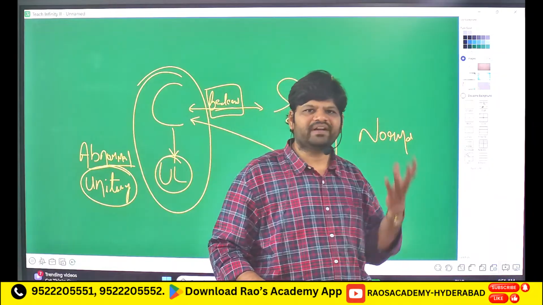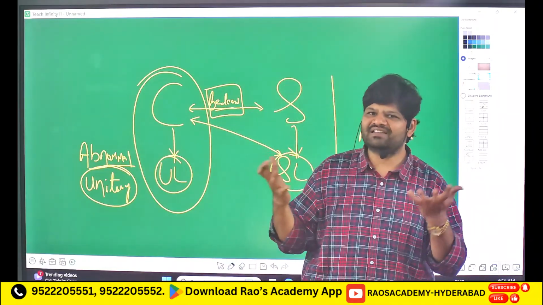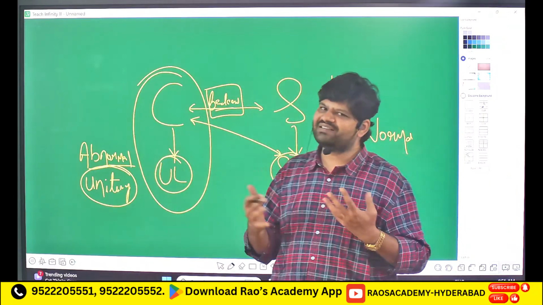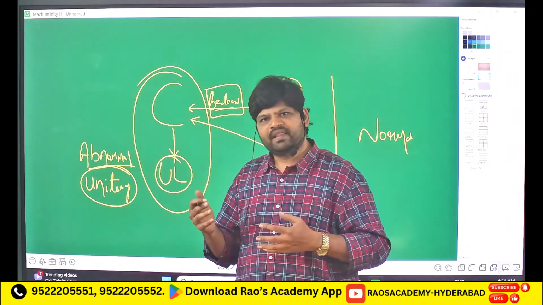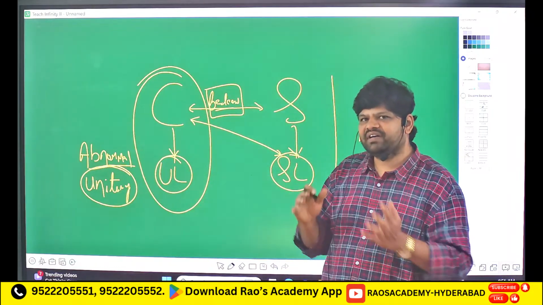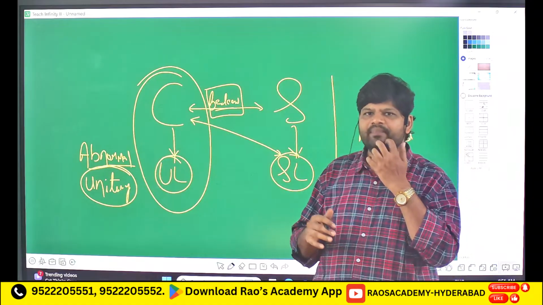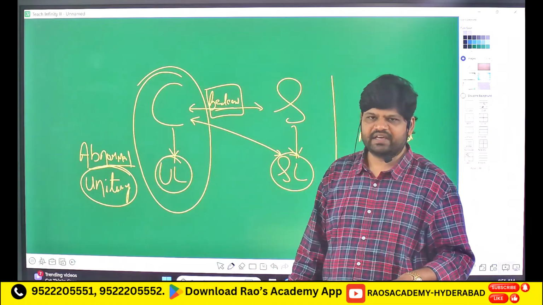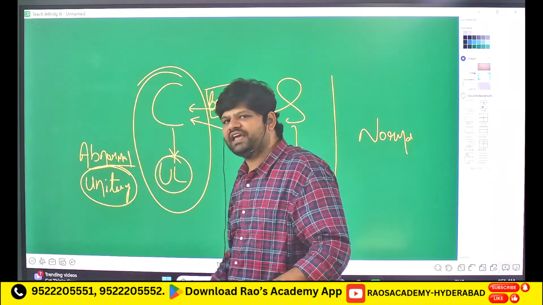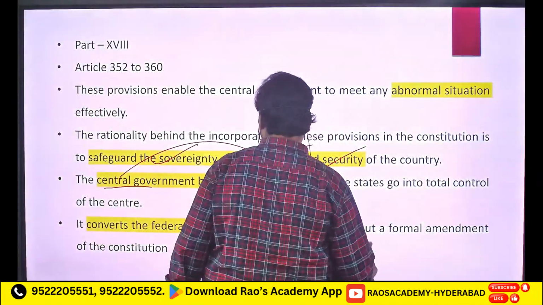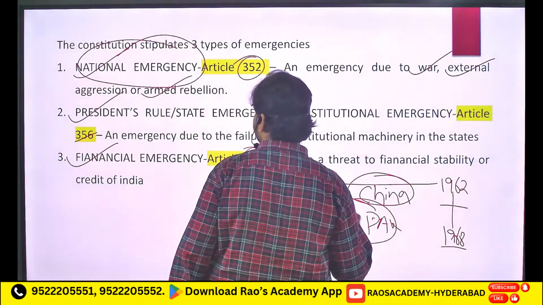In a federal government, both of them have equal powers. Center and state have equal powers, like now in the normal scenario. But during an emergency, it gets converted into unitary power. During a unitary government, the center becomes more powerful. Such kind of phenomena happens during emergency. So this is about your national emergency.